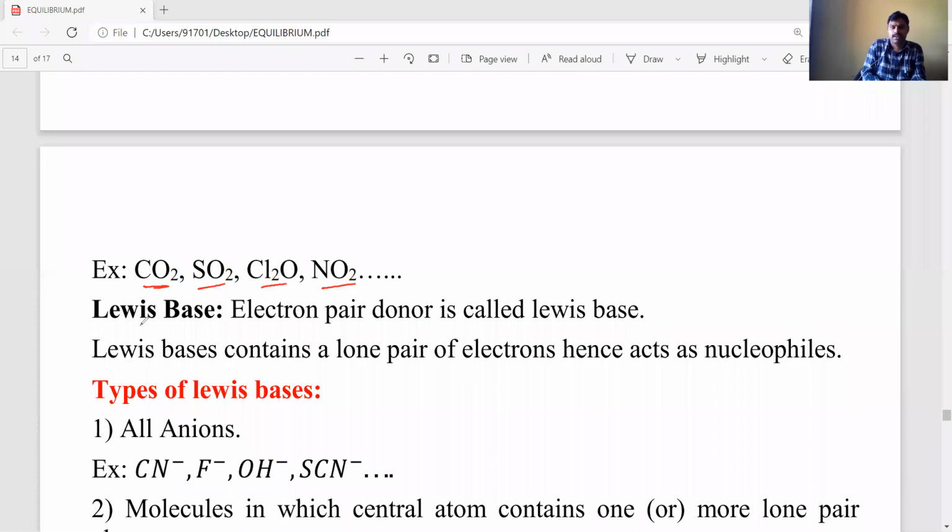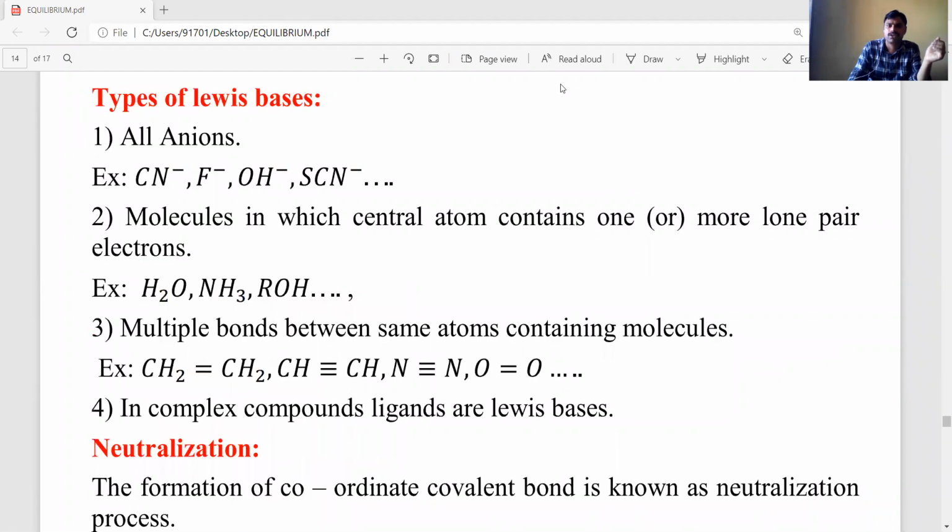Next, Lewis base. Lewis base means electron pair donor. So an electron pair donor is a Lewis base, already you know very well. If they are donating electron pairs, they are electron rich species. So Lewis bases are electron rich species. That's why they act as nucleophiles. Lewis bases act as nucleophiles. So let's see the types of Lewis bases. First one, all negative ions act as Lewis bases.